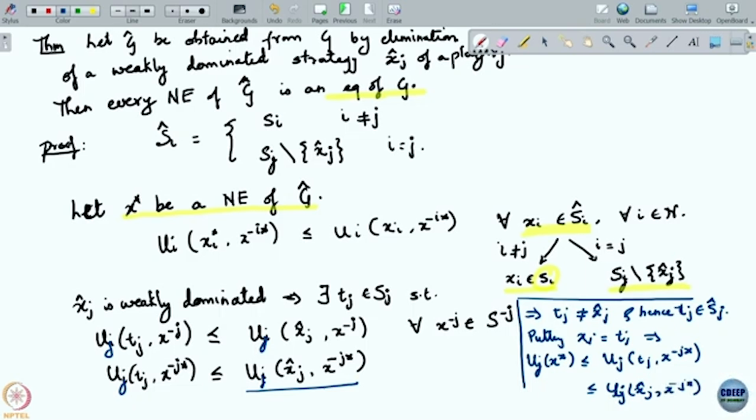So, in other words, we got this for free for Sj minus x hat j, and for x hat j also now we have shown the inequality. So x star is a Nash equilibrium. From here we conclude that this is a Nash equilibrium.